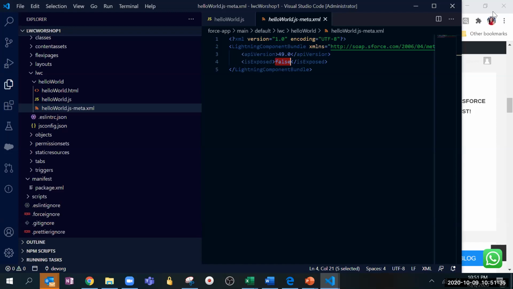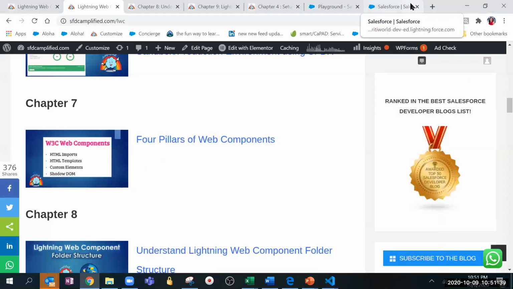So in interview, I don't think they will be even asking that, but there is something called web components. From web components LWC, they have taken the LWC basically. So because of that, you will be understanding why these things are coming. So that will make you more interested. It will make your learning more interesting. Why, from where these are coming. So you can go ahead and read this one chapter.